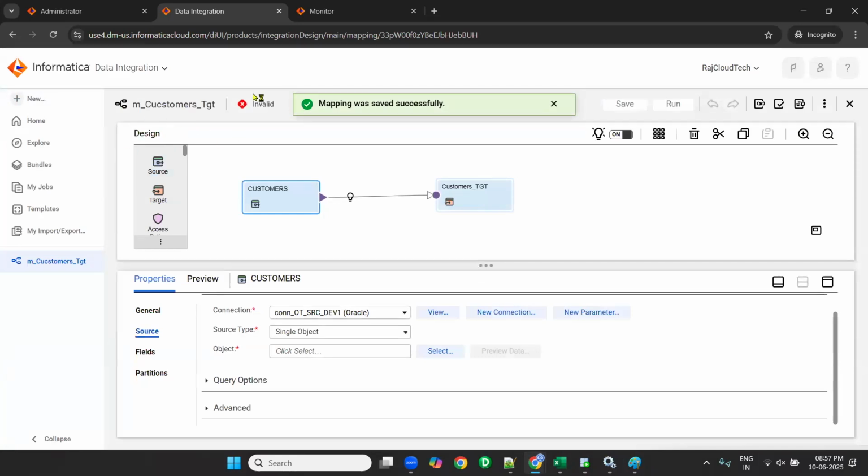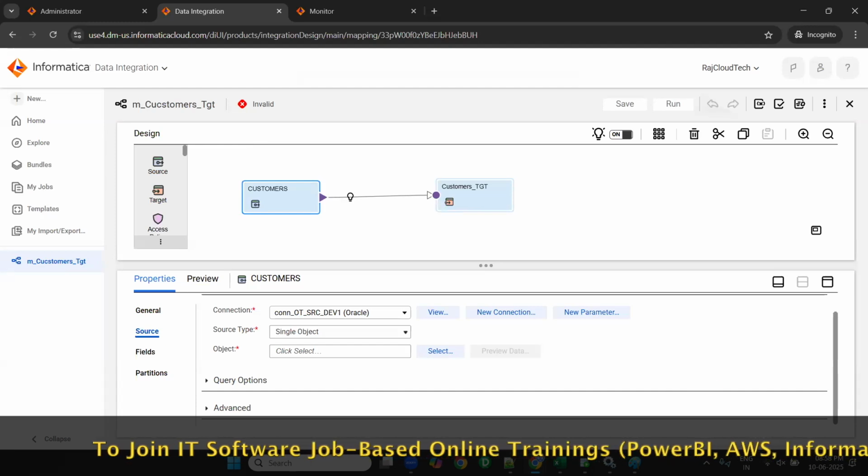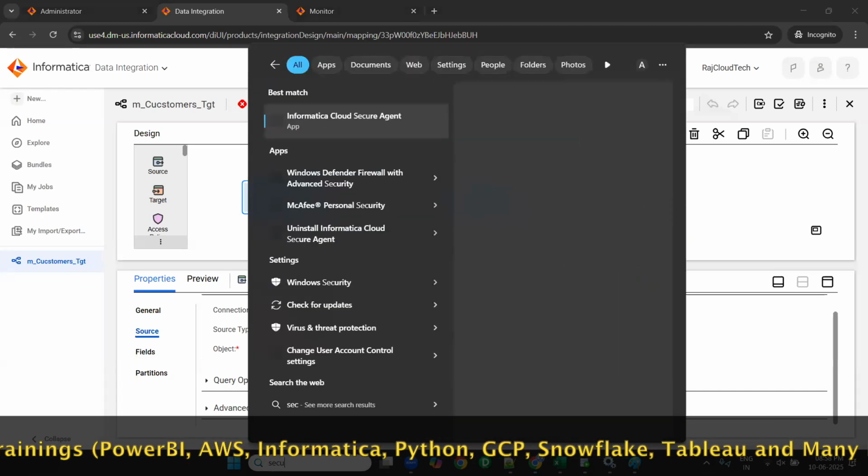Will it save in my system, or will it save in Informatica Cloud? Informatica itself has its own space. Whether they are using Azure or AWS, we don't know. Whatever we do in this window, it will automatically save under Informatica Cloud. How? By using the secure agent.